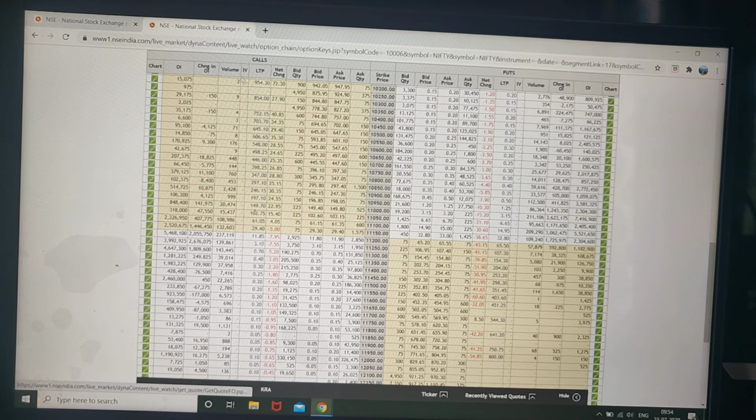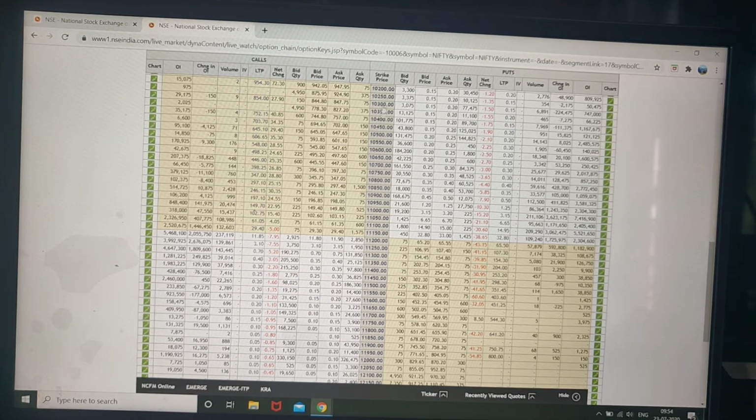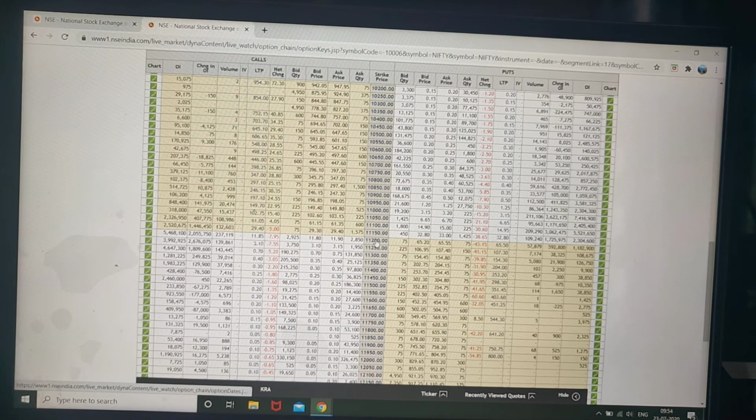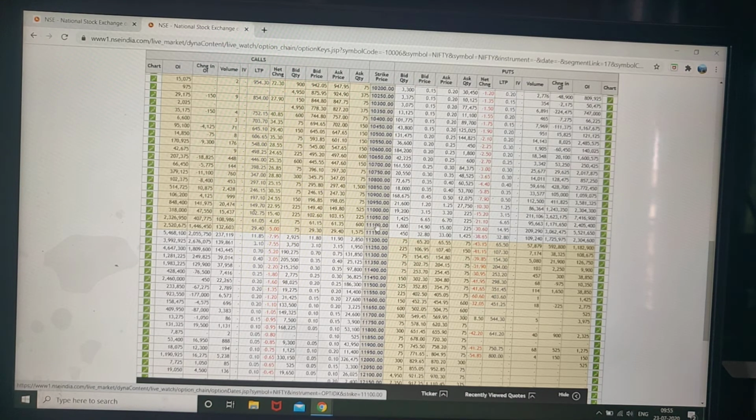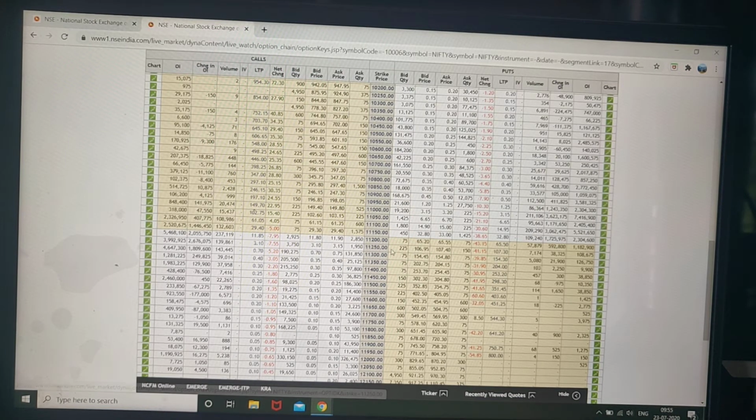So broadly, for the strike price, whatever the stock price or index current price is, it is shown in slabs, here with a gap of 50 points. In stocks you may find a gap of 50 points, 10 points, 20 points, depending upon the stock price. And in options we need to trade in lots. For Nifty, if you trade in Nifty, it will be a minimum lot of 75 quantity.